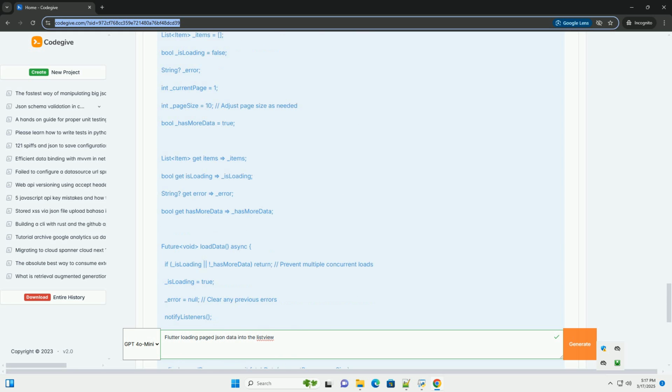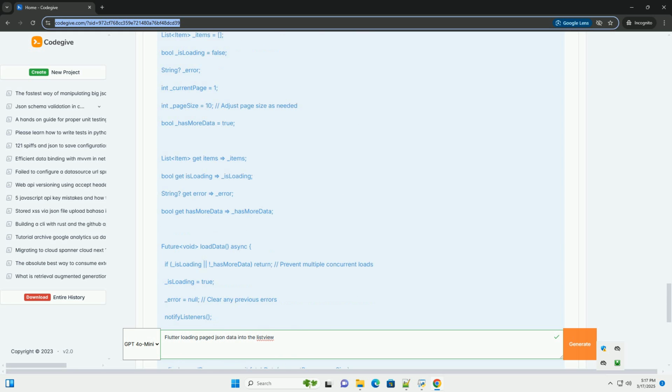_currentPage, an integer to keep track of the current page number. _pageSize, an integer to specify the number of items to fetch per page. _hasMoreData, a Boolean flag to indicate whether there are more pages to load. loadData: this method fetches data from the API, updates the _items list, increments the _currentPage, and sets the _hasMoreData flag accordingly. It also handles loading state and error handling.